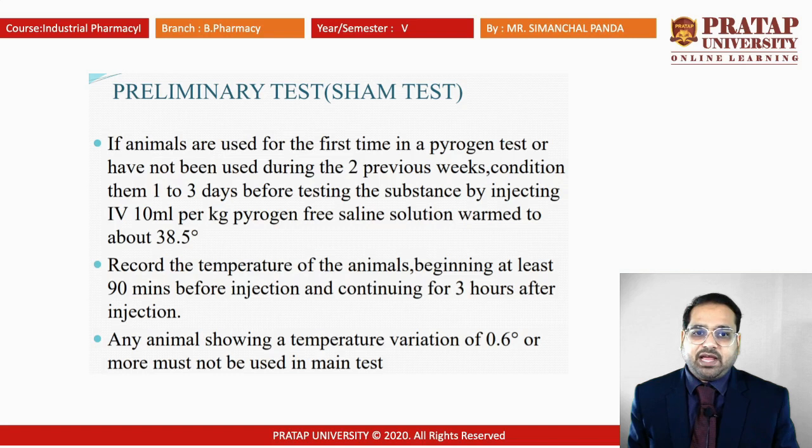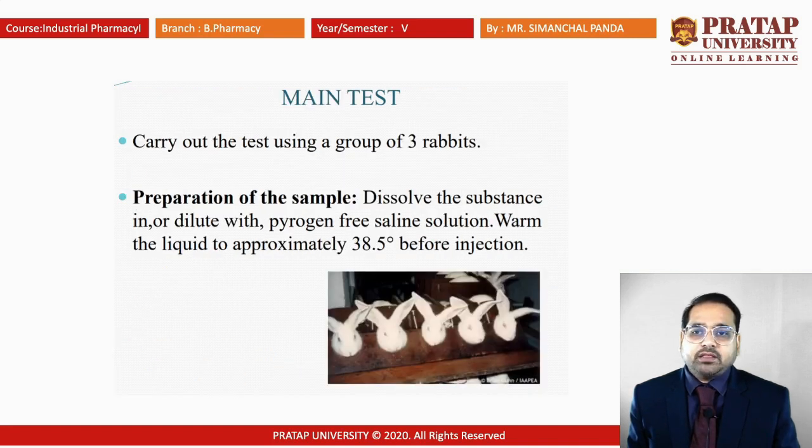They have to give the same diet, place them in the same environment, and the temperature has to be read accurately at regular time intervals. If any animal is found with a variation of 0.6 degrees centigrade or more, it has to be isolated. Then they continue with the main test, using a group of 3 rabbits or more. Then the sample preparation is done. You can see in the diagram, as in this photograph, the rabbits are placed inside the holder, and the temperature is taken at regular time intervals.